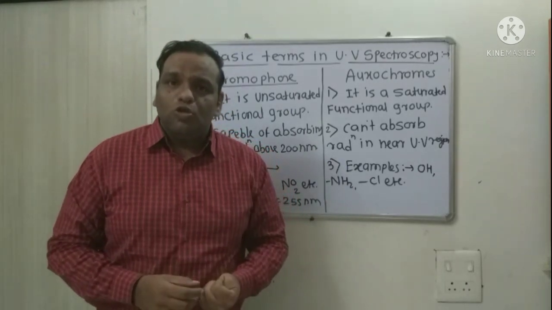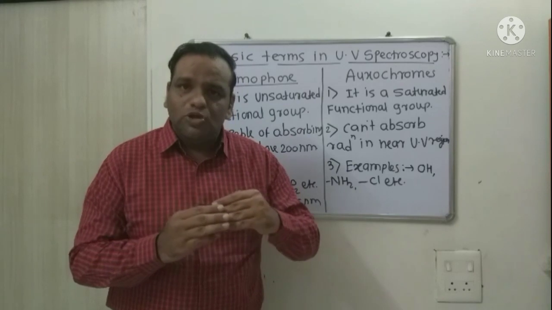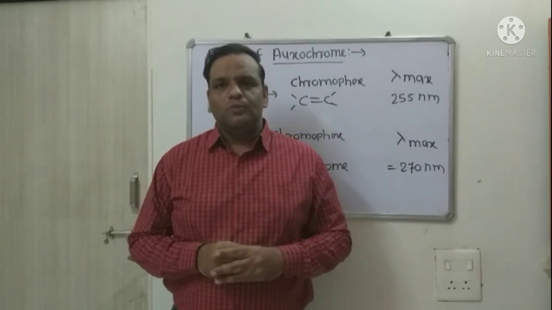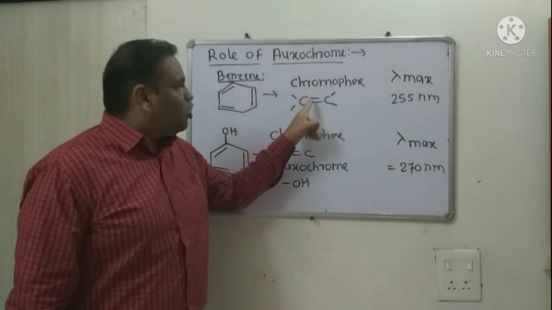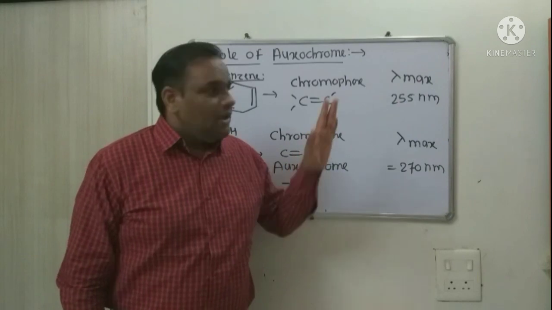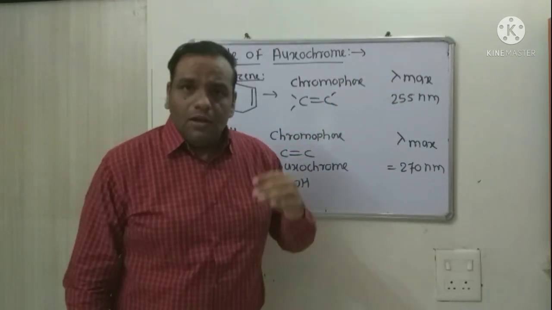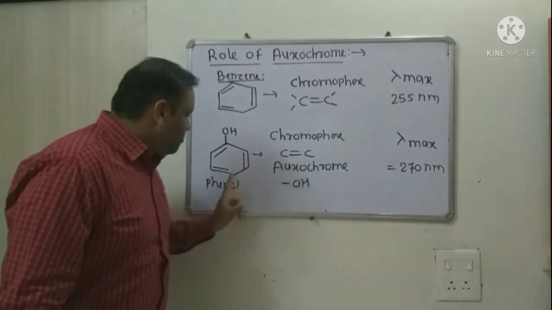What is the role of auxochrome? Auxochrome, when attached to chromophore, shifts the absorption radiation to longer wavelengths. So let us see the role of auxochrome. This is benzene. It contains the chromophoric group C double bond C, and it shows the lambda max at 255 nanometer. But when we attach an OH group to benzene, it becomes phenol.